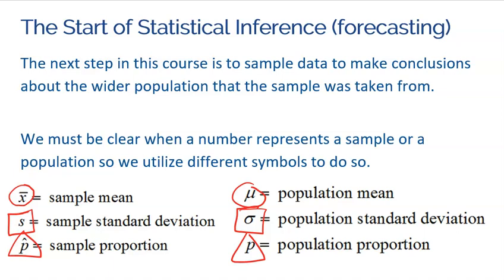And again, forecasting is this idea of using your sample mean as an accurate reflection or an accurate forecast of what that population mean could be. Or the same thing for a sample proportion. We could take that sample proportion and hopefully we could accurately forecast what might be true for the entire population. So we're always using our sample data to hopefully forecast the population data.